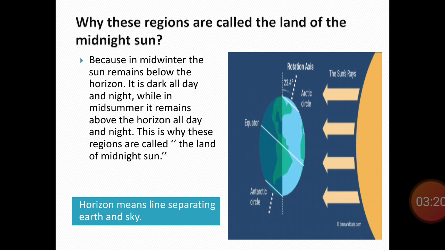Now try to understand by this picture. You can see the North Pole or Arctic Circle. It is in sunshine. While look at the South Pole or Antarctic Circle, there is no sunshine. It remains dark all day and night. To clear the concept better, I'll share a video you must watch.